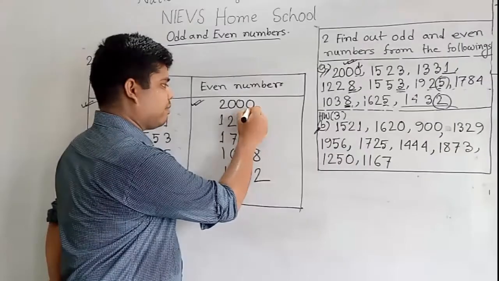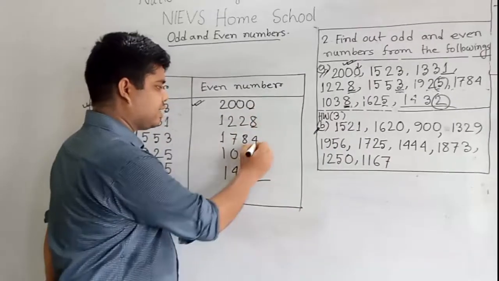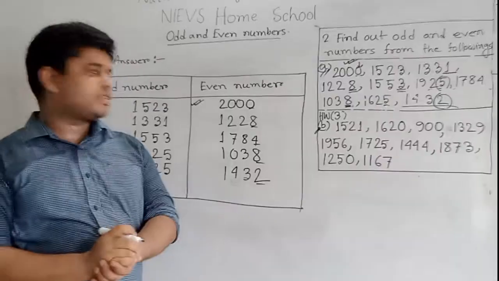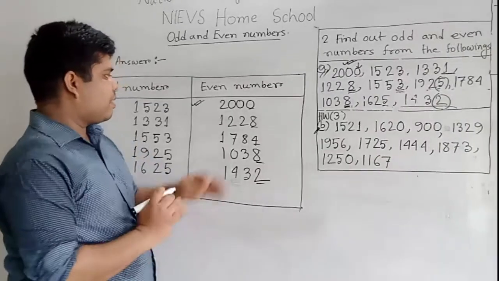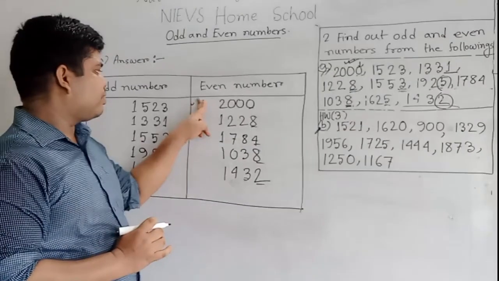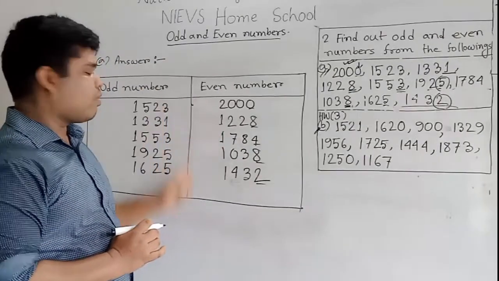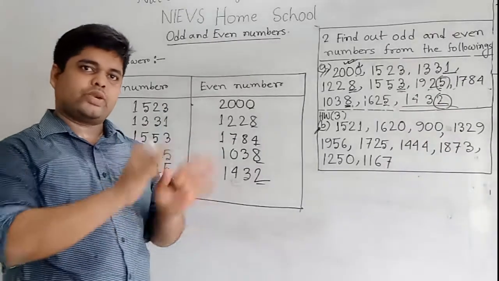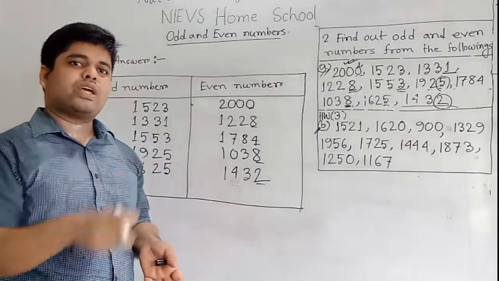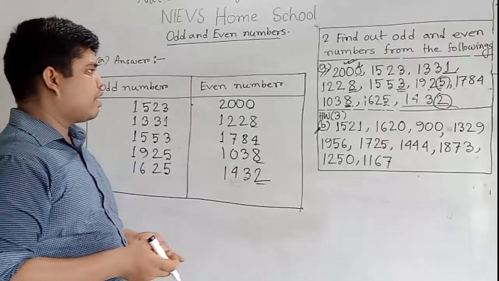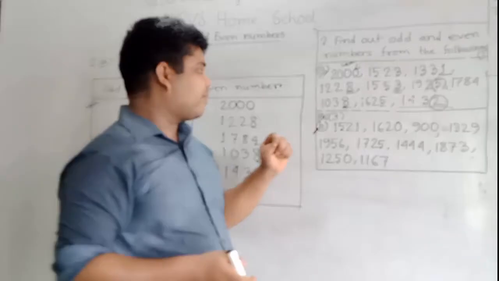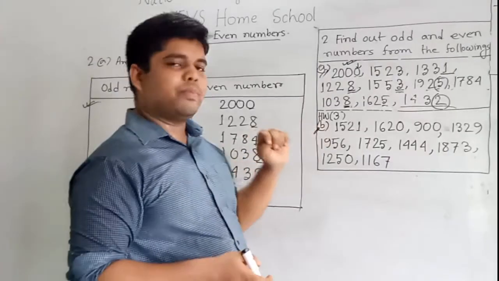Here the ones place numbers are 0, 8, 4, 8, 2. All the numbers are notations of even numbers. So we say that all the numbers are correct. Because we know that if the ones place number is odd, then the total number is odd. If the ones place number is even, then the total number is even. Okay, my dear students, this is our today's CW, and question number D will be your SW.